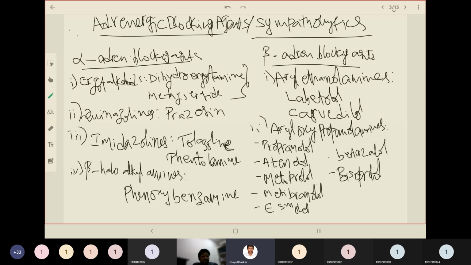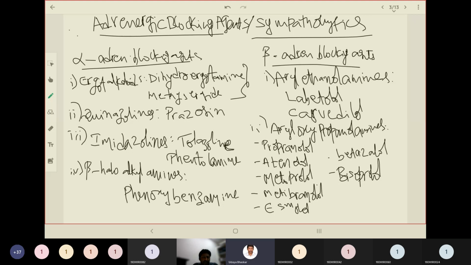Fine. And if you see the examples for ergot alkaloids, we have two. One is dihydroergotamine, the other methysergide. For quinazolines, we have prazosin as an example. Under imidazolines, we have tolazoline and phentolamine. For beta haloalkylamines, the example is phenoxybenzamine. And this covers the alpha adrenergic blocking agents.